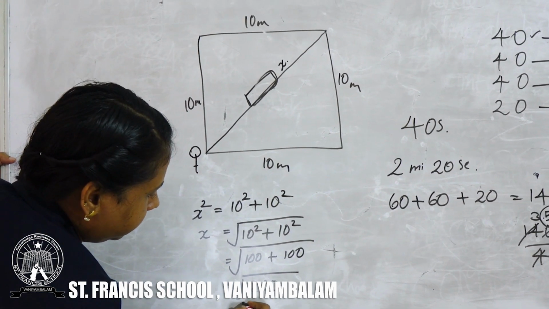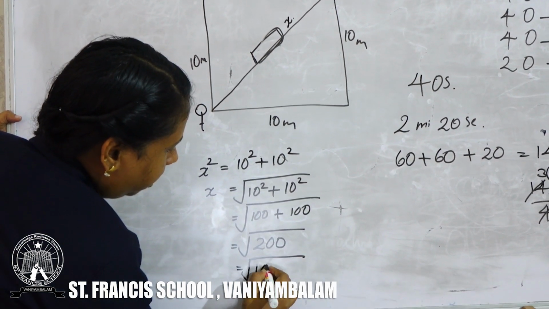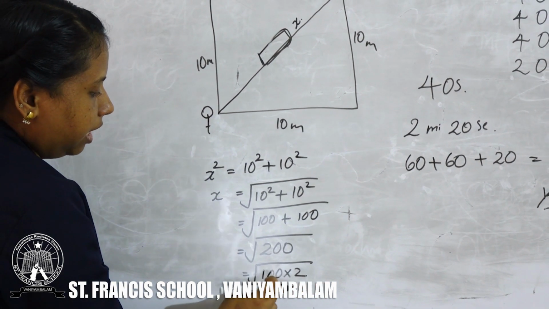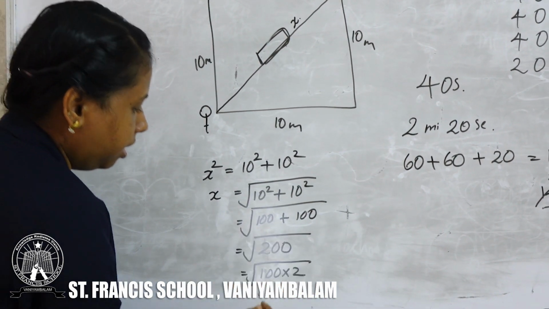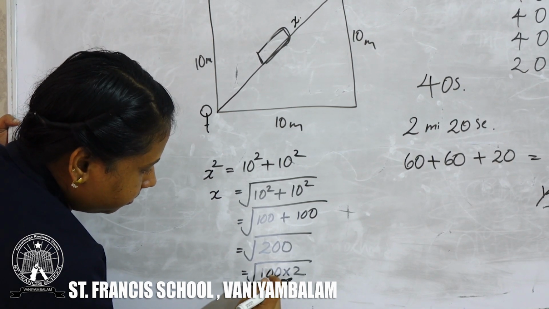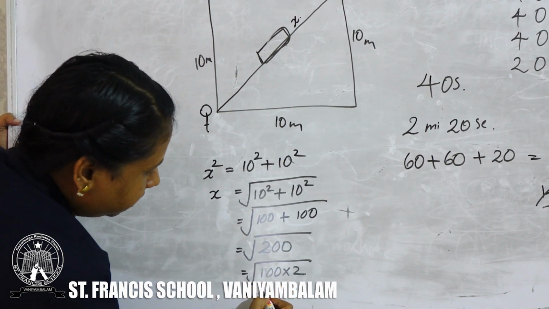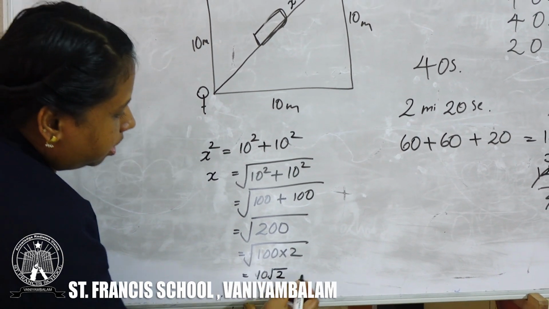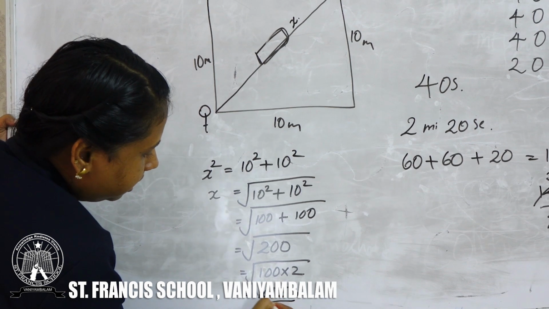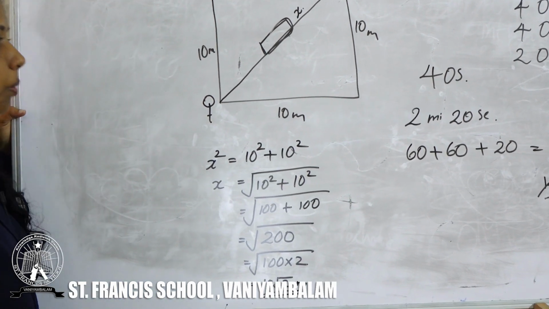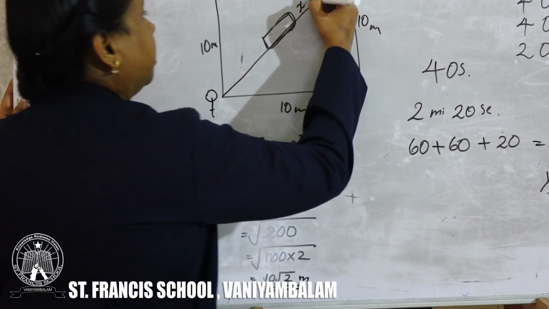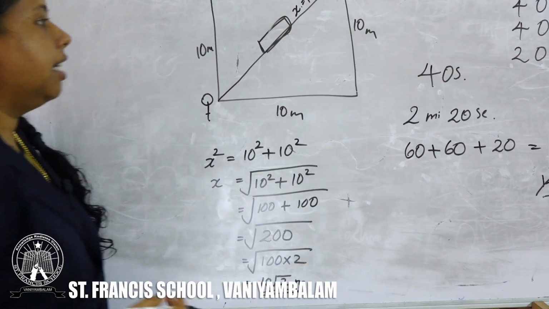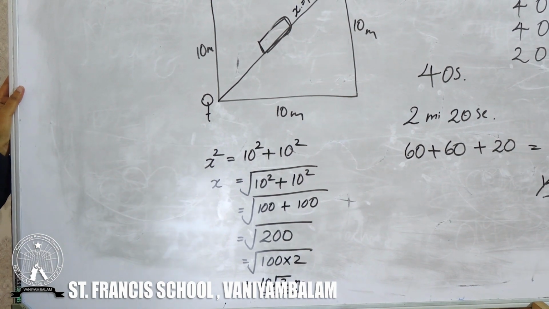Then again we can write 200 is equal to 100 into 2. Then we can take the 100 outside, it will come 10, and root 2 will remain. So the displacement is 10 root 2 meter. The value of x is equal to 10 root 2 meter. This is the answer for your second question.